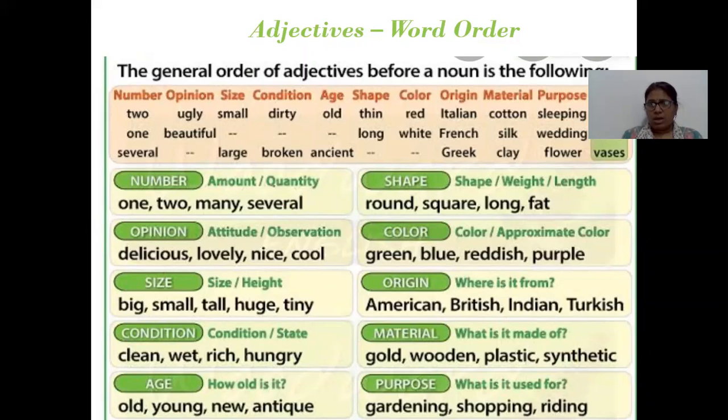So according to our sentence, we can say delicious. Delicious is opinion, and opinion is on second number. Then huge. Huge is the size, and then shape. Shape is round. So we have put the adjectives in correct order: opinion, size, and shape.